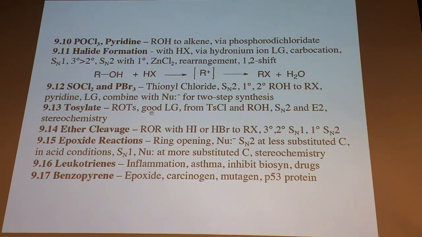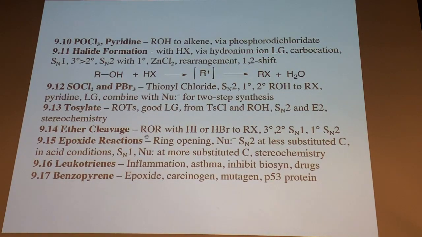Now, ethers normally are very stable. You have to protonate those with very strong acid, HI or HBr, to get those to react. And they will form alkyl halides that way. But that's really strong forcing conditions. Normally, we consider things like diethyl ether as inert.